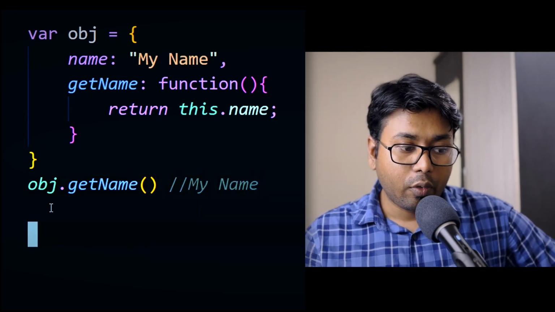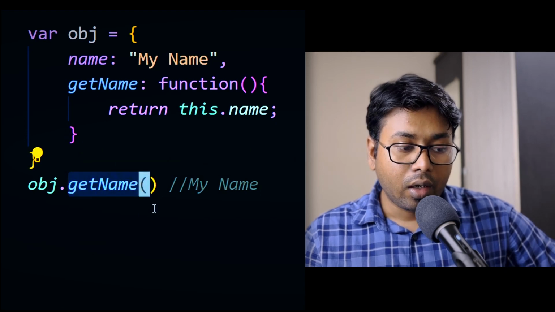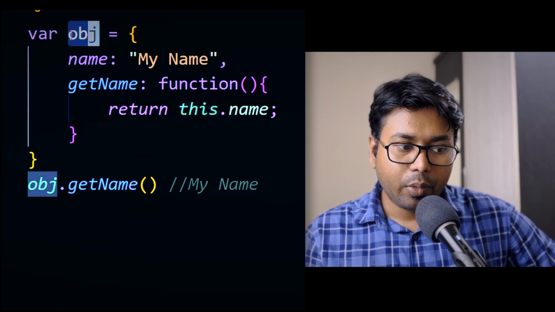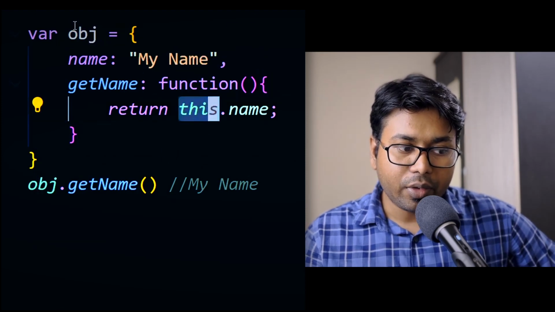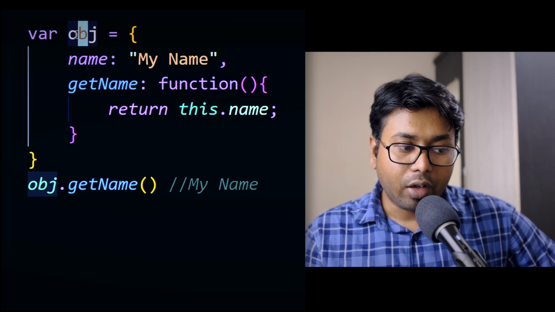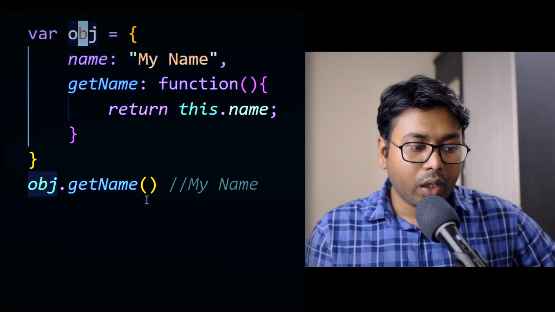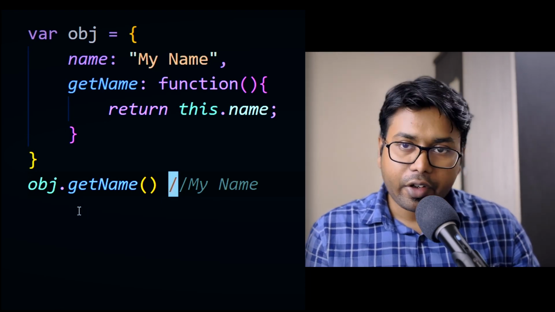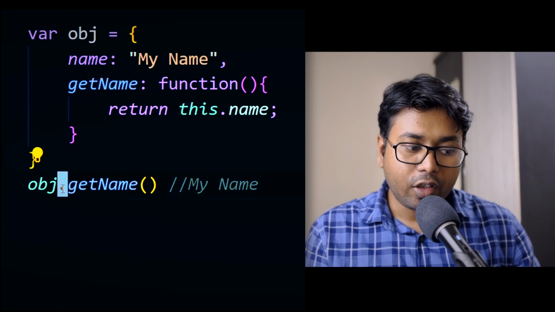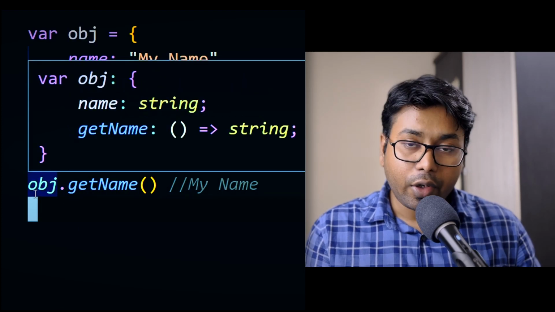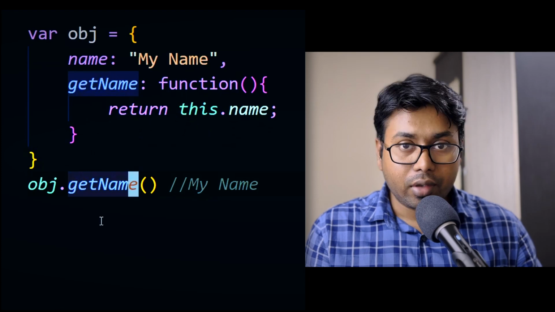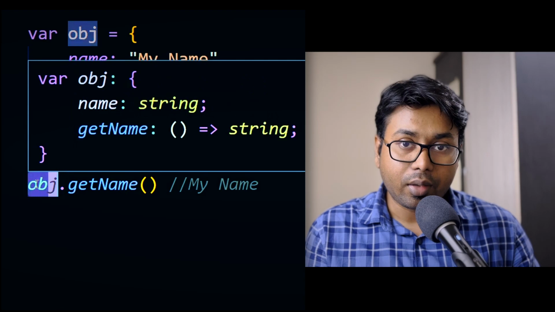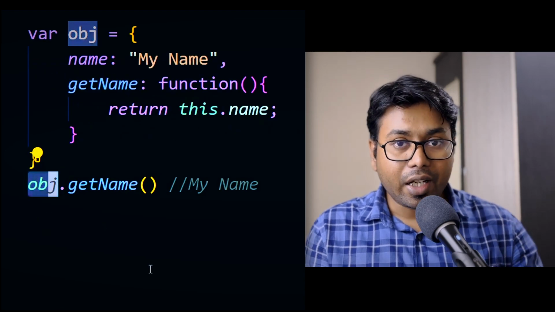But how does this work? When you call this getName function, how does this keyword point to this object? Because definitely this keyword is pointing to this object, that's why it is returning this.name. But how is this possible? You need to know that properly. So the thing is, whenever you call any function with the dot, so we are calling object.getName, in that case the context of the function is going to be the object, because we are calling in this way, object.getName.